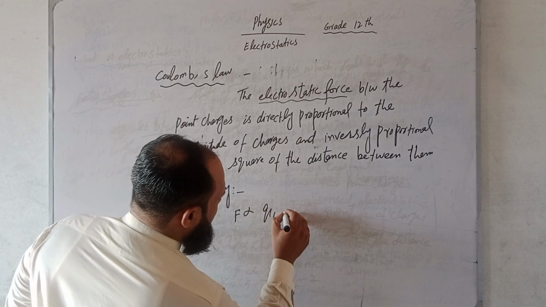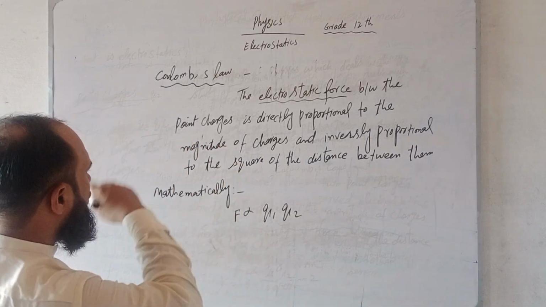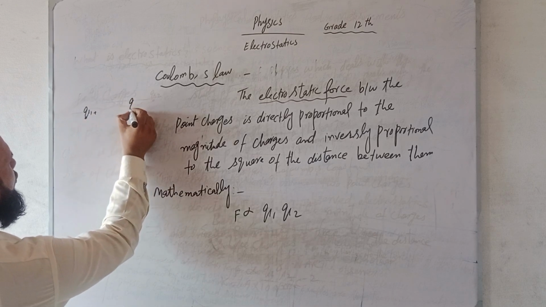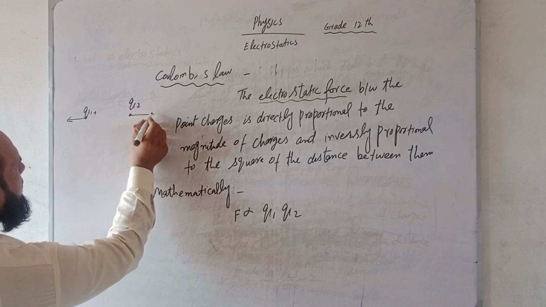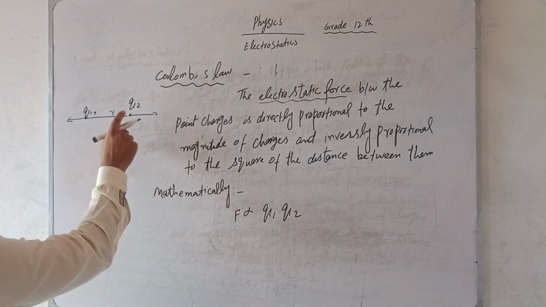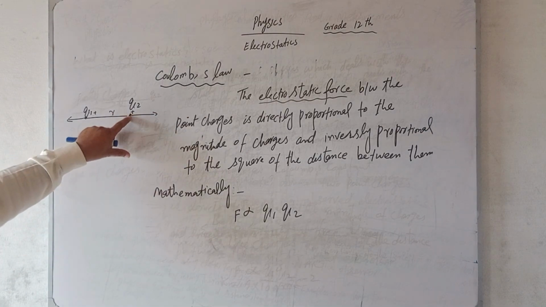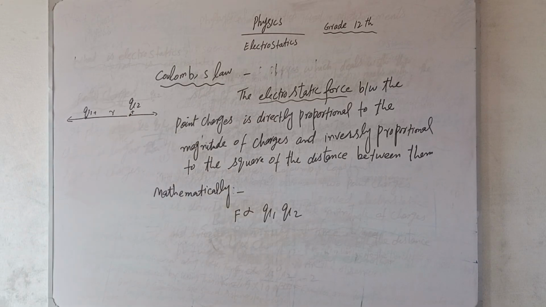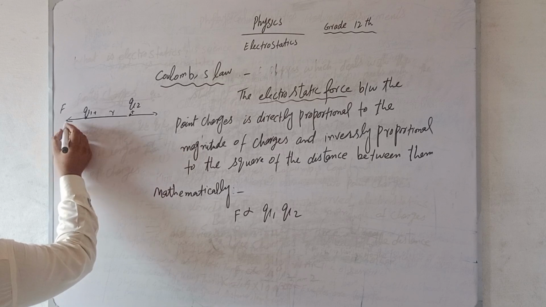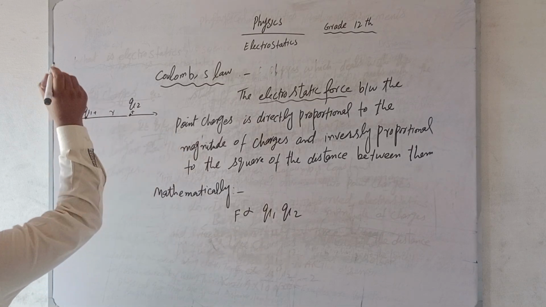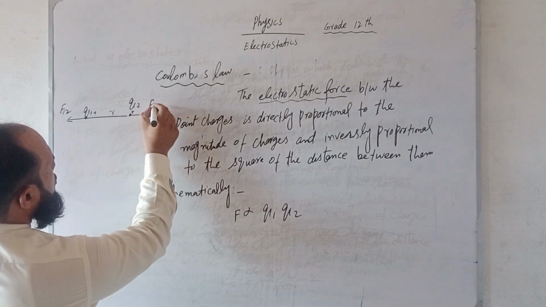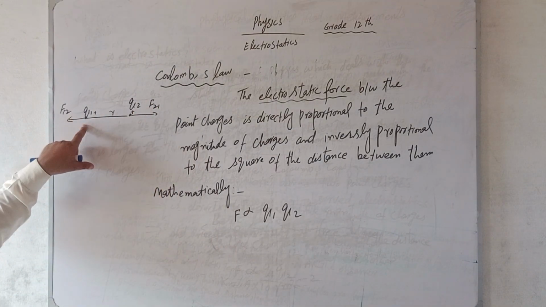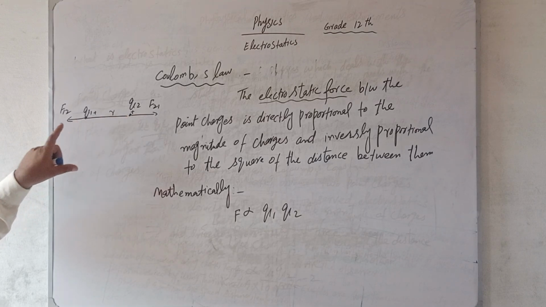We have two point charges, Q1 and Q2, and the distance between them is R. Q1 is putting a force on Q2 and Q2 is putting a force on Q1.